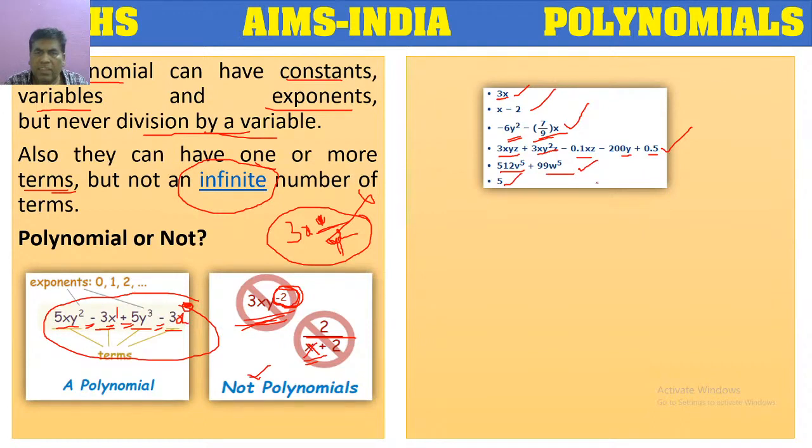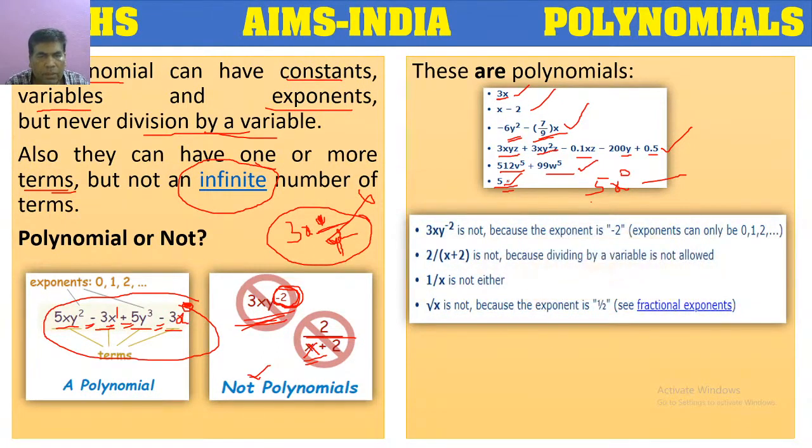Then 5. 5 we can write as 5x power 0. x power 0 value is 1, so that's why we can simply write it as 5. These kinds of polynomials we call constant polynomials, as they have only a constant term in their value. That's why they are called constant polynomials. So here 6 examples we have taken, and all these 6 examples belong to polynomials. Let's see some more examples.